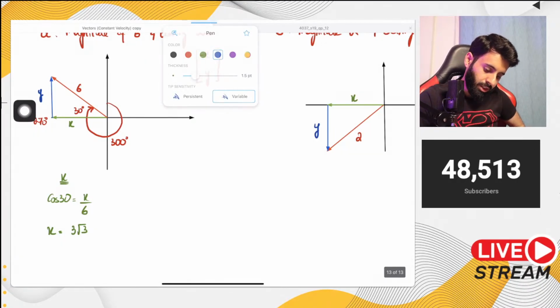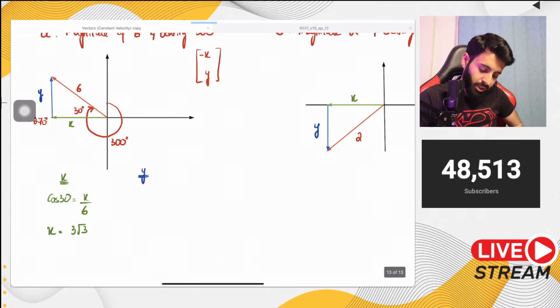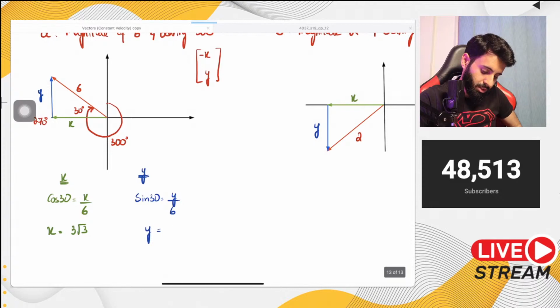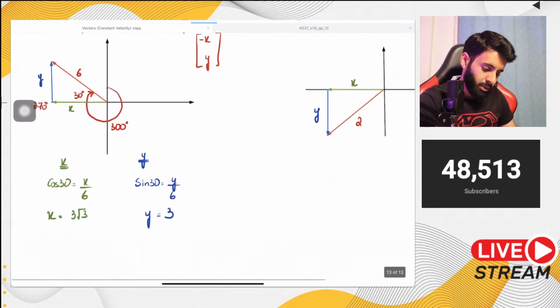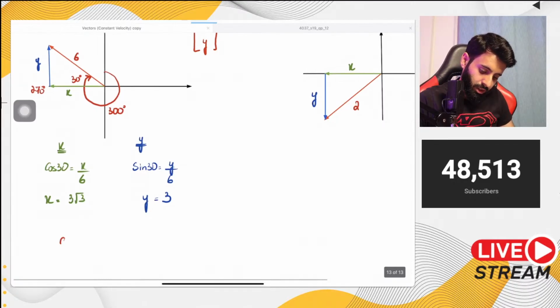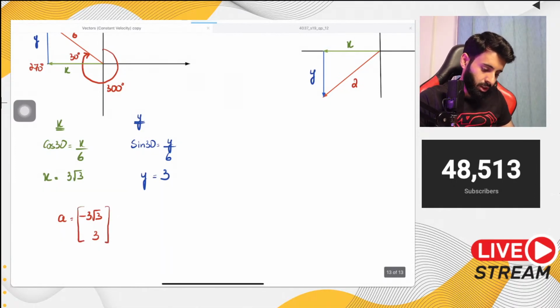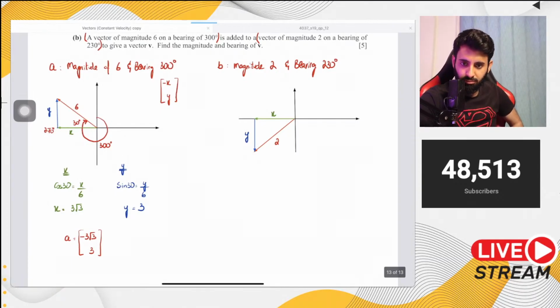Then just like that, let's find the y component. Since the y component is the opposite side, we'll have to use sine. So sine 30 equals opposite, which is y, over hypotenuse, which is 6. So y will turn out to be what? Sine 30 is half. Half into 6 is 3. That means we have broken down vector A, and this is what vector A looks like: minus 3 under root 3 upon 3. Now this is a 5 mark question, so that means you have to show all the working and do it step by step. Now let's break down B. Let's see what we have over here.